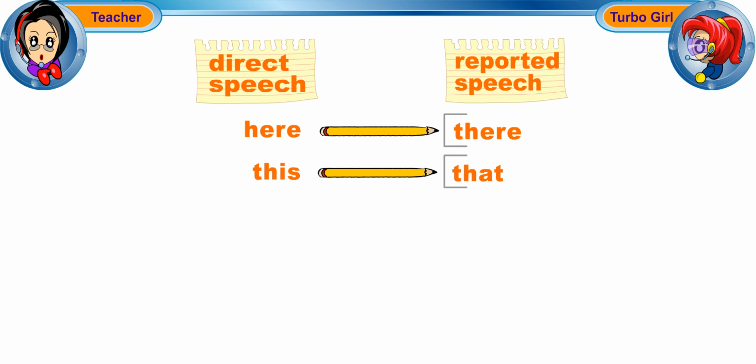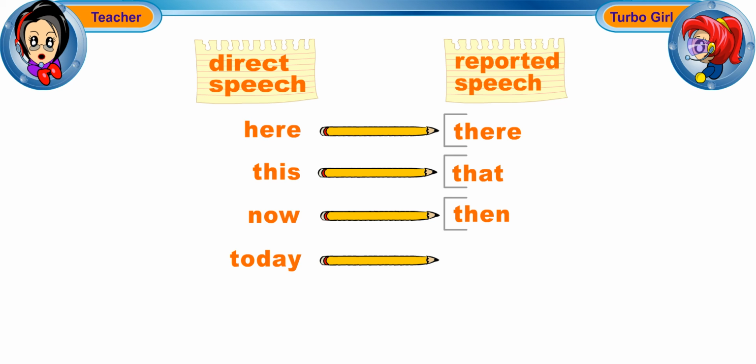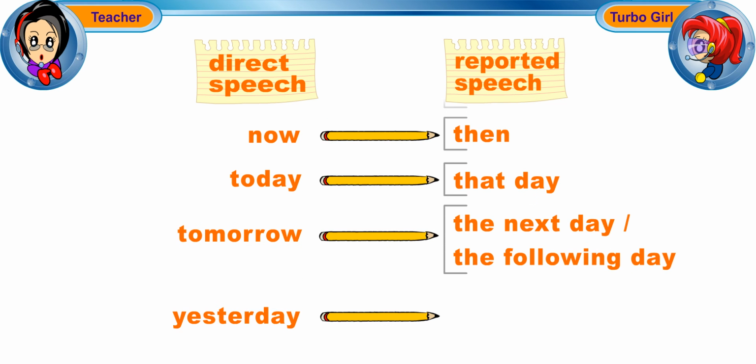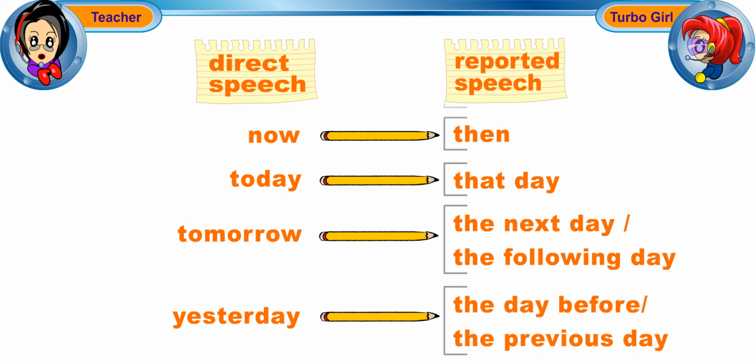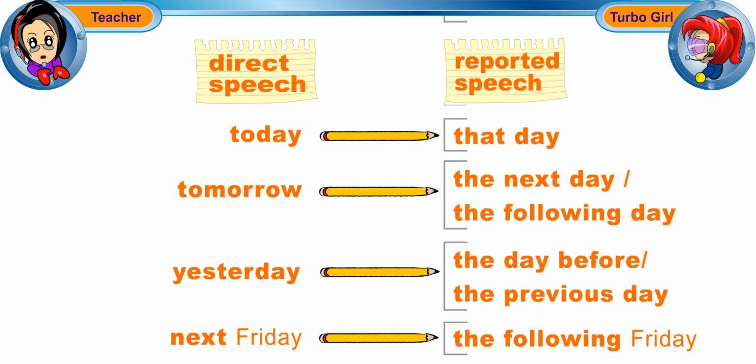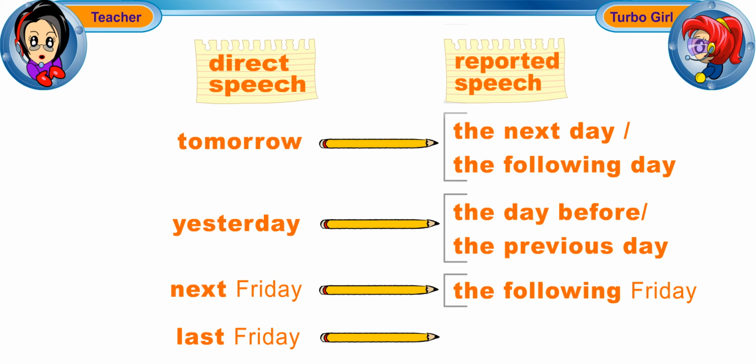This, that. Now, then. Today, that day. Tomorrow, the next day, or the following day. Yesterday, the day before, or the previous day. Next Friday, the following Friday. Last Friday, the previous Friday.